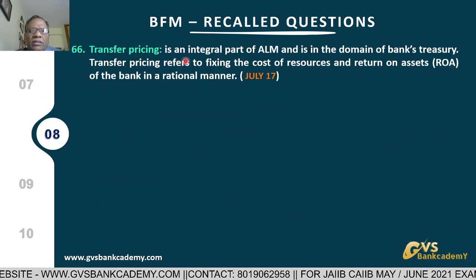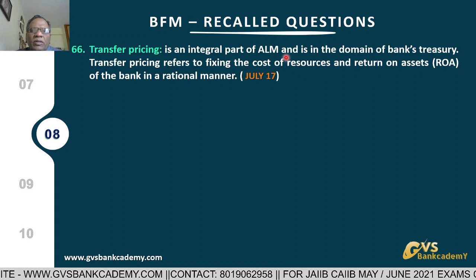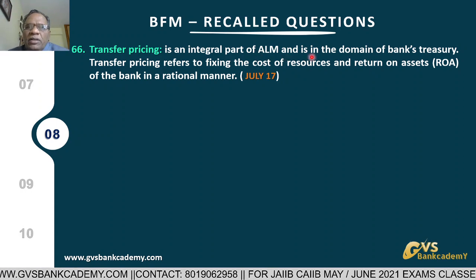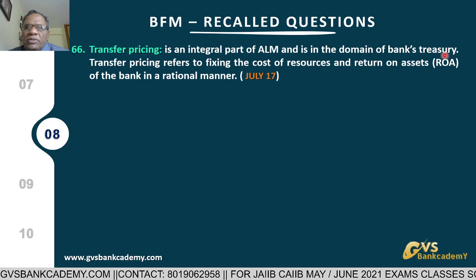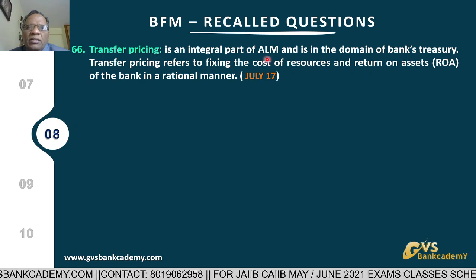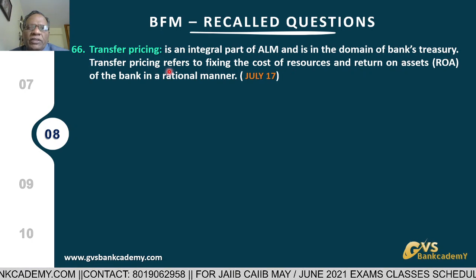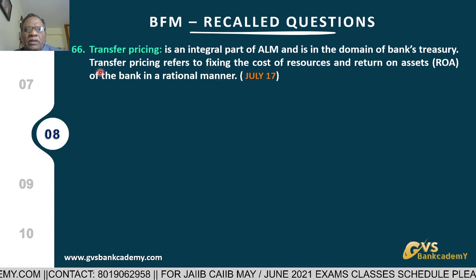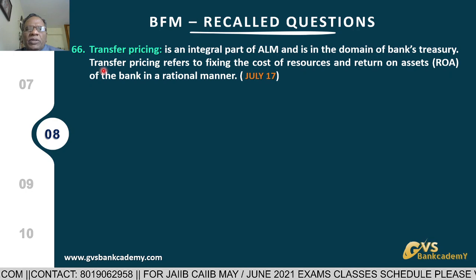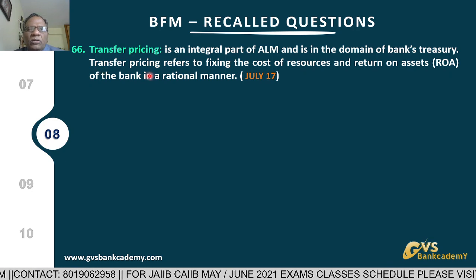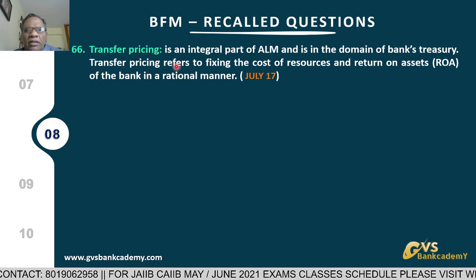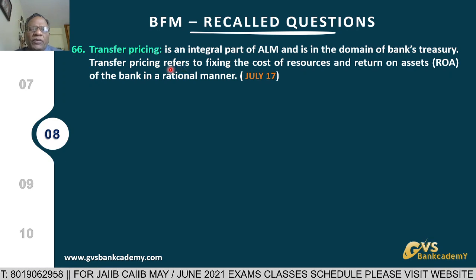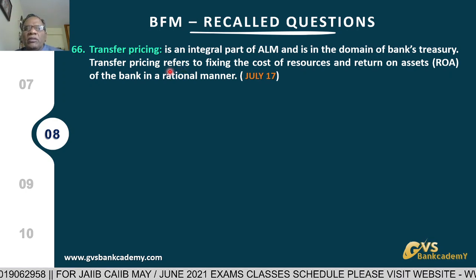Transfer pricing is an integral part of ALM, asset liability management. It comes under the domain of the bank's treasury. Transfer pricing refers to each and every unit of the organization. The main object of transfer pricing in banking is to determine for each branch unit whether it is profit making or loss making.